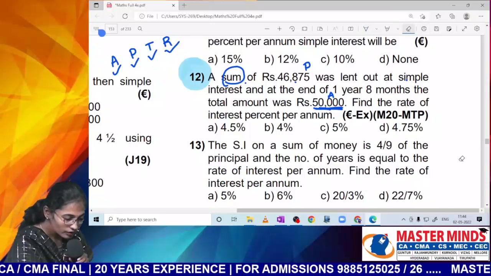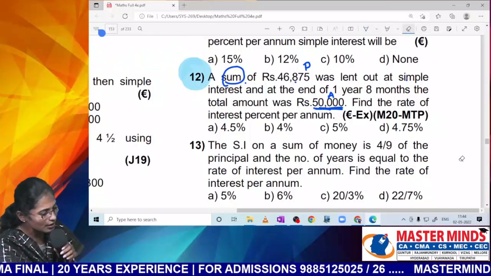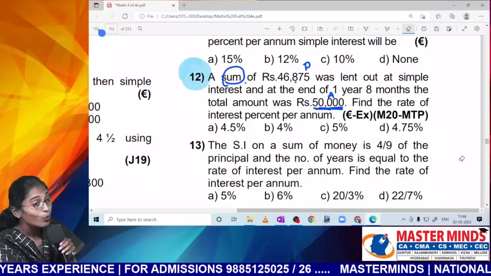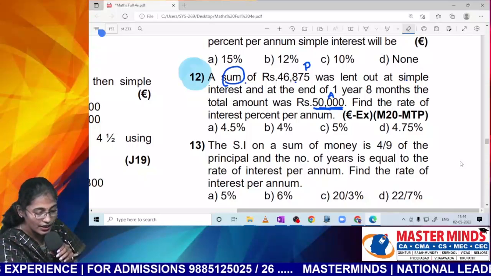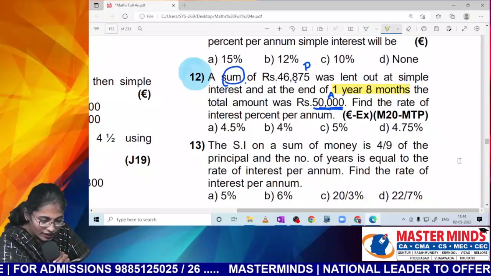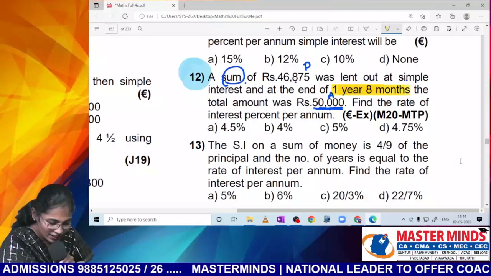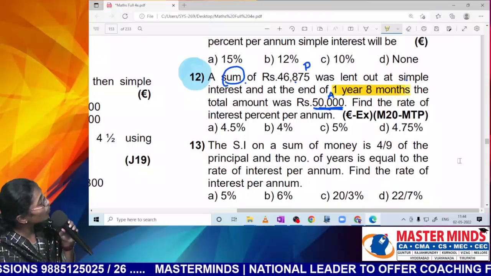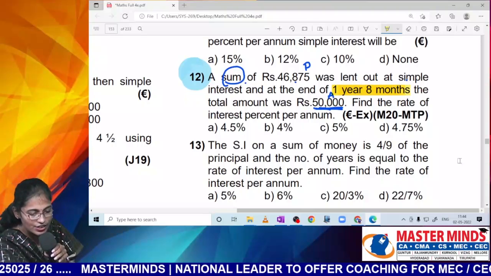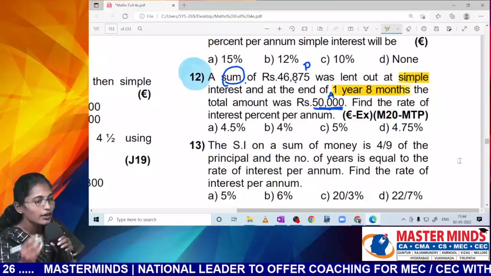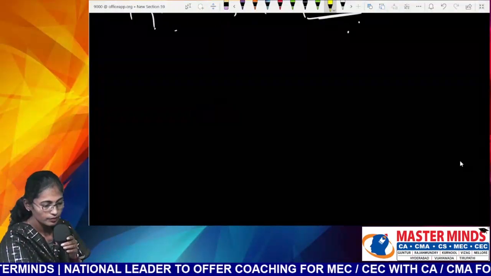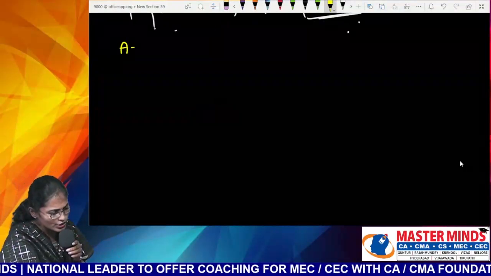Nana, read out the question one more time. A sum was lent out at simple interest for how many years? 1 year and how many months? I chose this question to understand this concept. So are you talking about simple interest or compound interest? Tell me the formula for amount in simple interest. A equals P of.